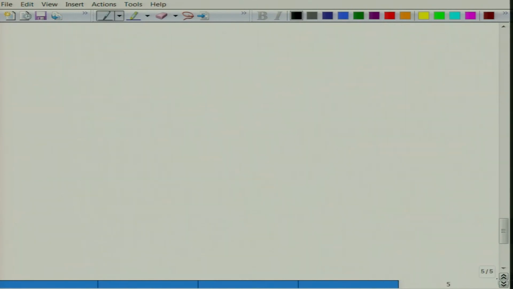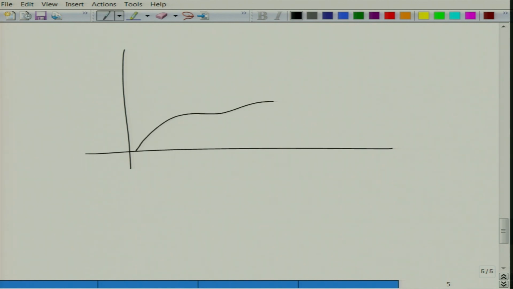So, what might happen, for example, is you may have a spectra like this. Let us say this is Z double prime, this is Z prime. So, basically we have two semicircles here, one for low frequency and one for high frequency.